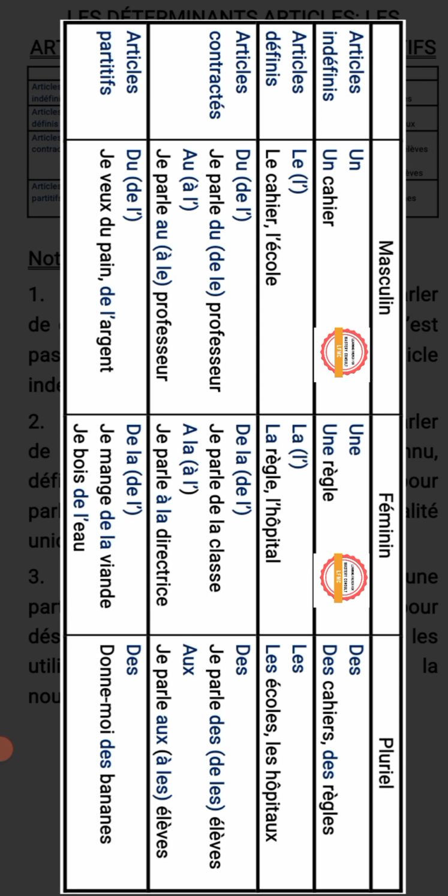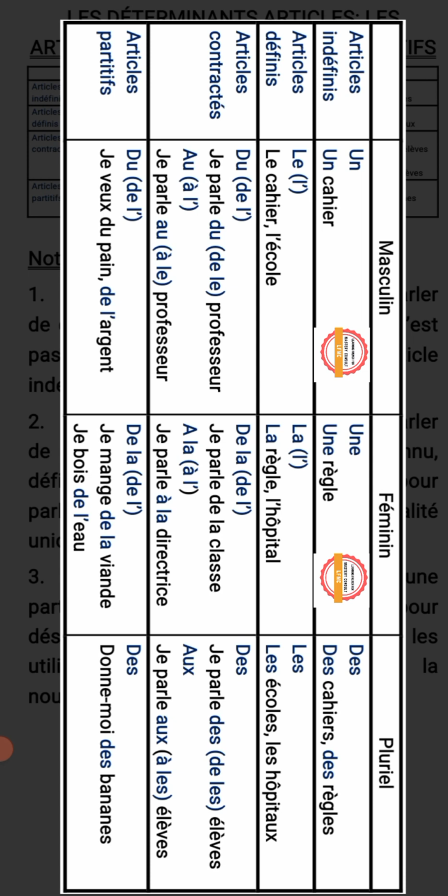Nous allons considérer le masculin singulier. We are going to consider masculine singular. Masculine singular is what? Un, which is a or un. Example, un cahier, that is a notebook. Féminin singulier is une, which is a or an as articles. Example, une règle, that is a ruler. A ruler, that means I don't know that ruler. Any type of ruler.